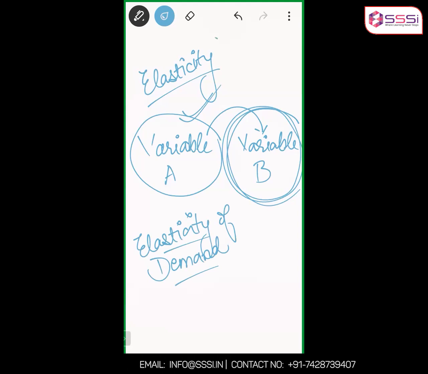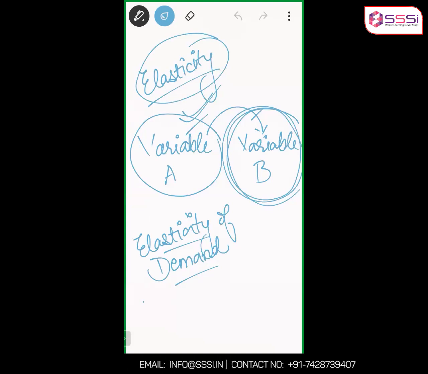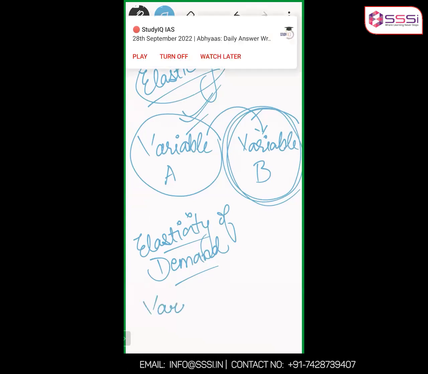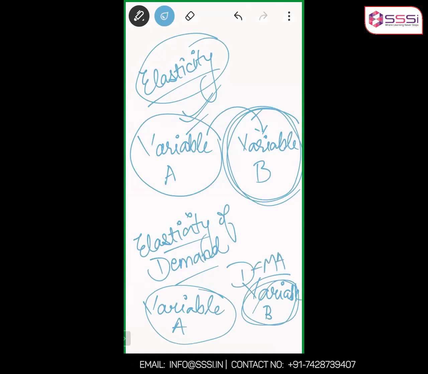In elasticity, the variables are unknown. We don't know which variable is changing which variable. But when I'm saying elasticity of demand, one variable is still unknown, but one variable is clear. We don't know what variable A is, but variable B is known. What is variable B here? Demand, or let's say quantity demanded.